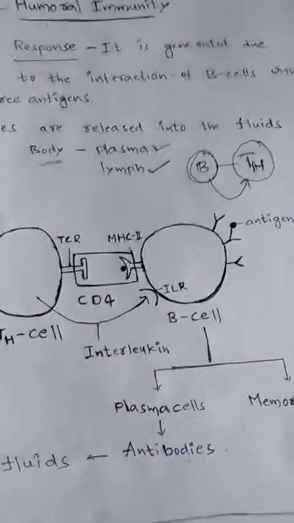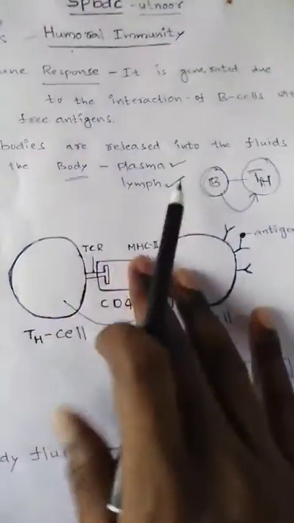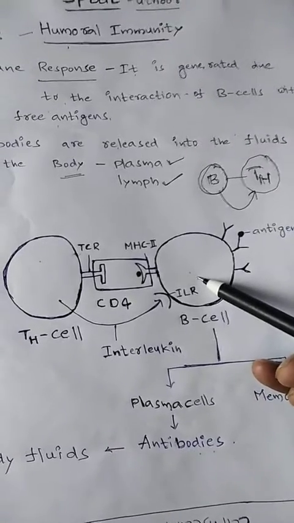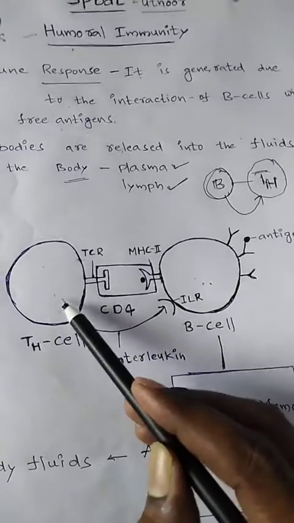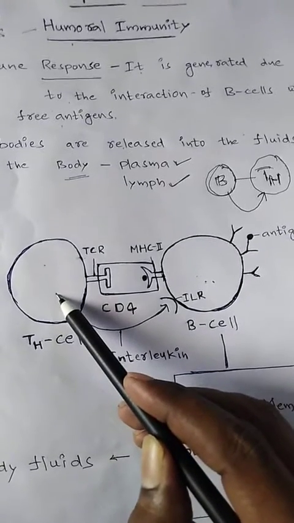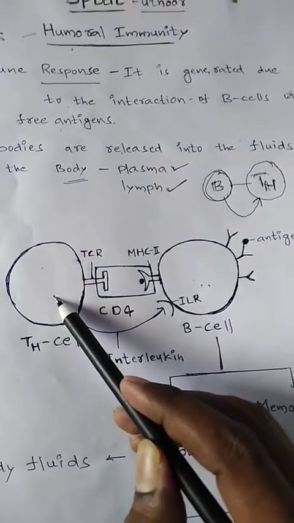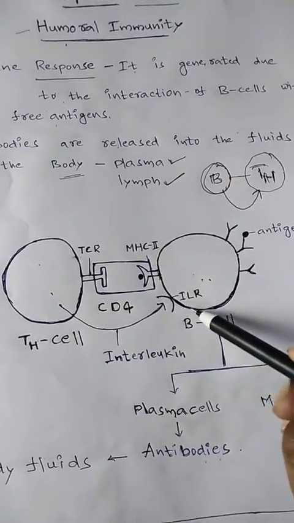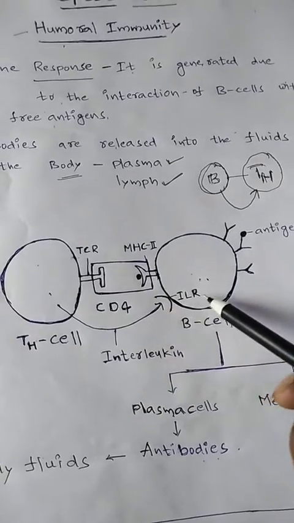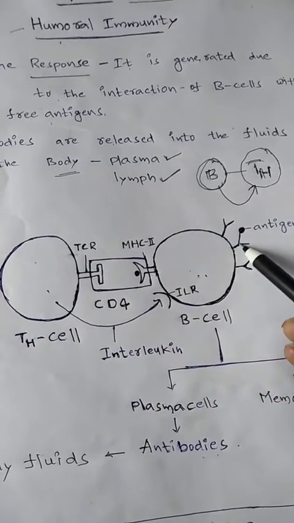Now, observe the diagrams. Two types of cells: this is a B cell and this is a TH cell. On the surface of the B cell, antibodies are present.